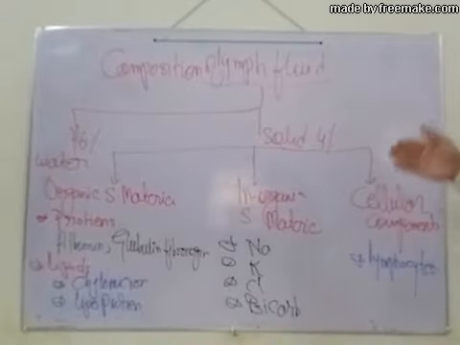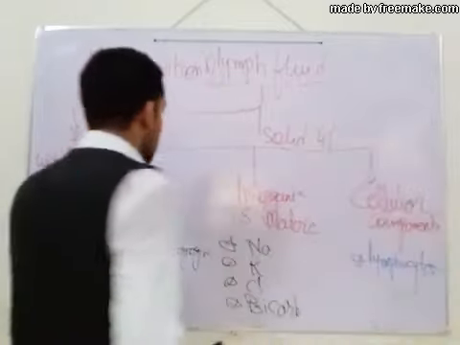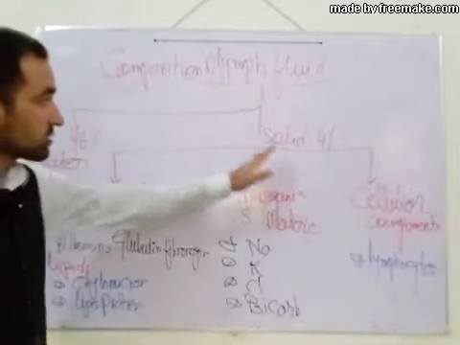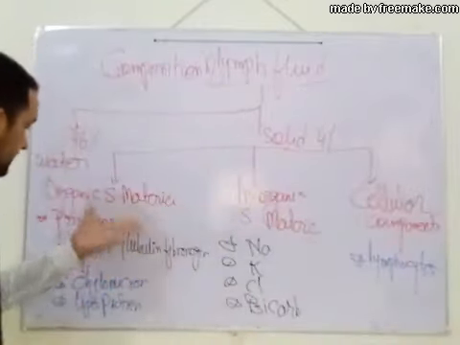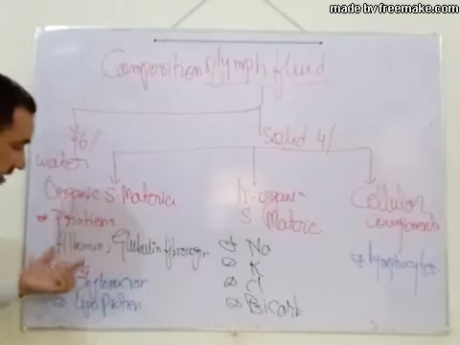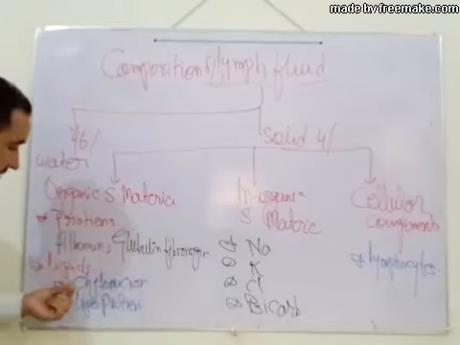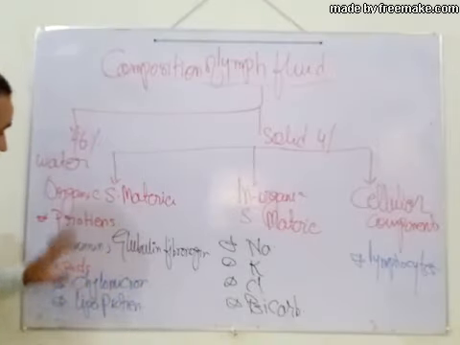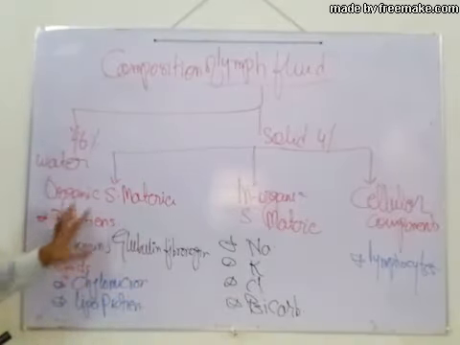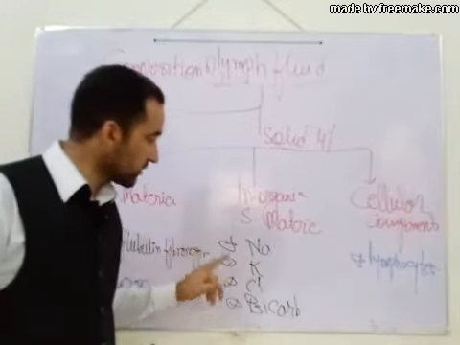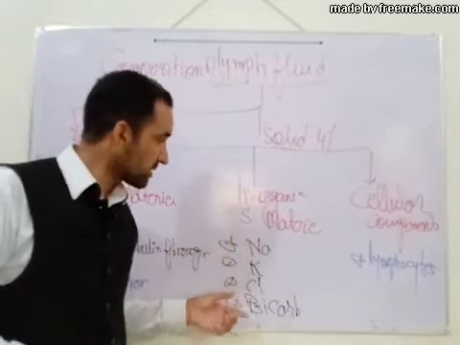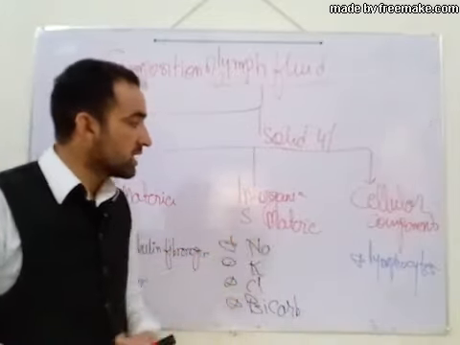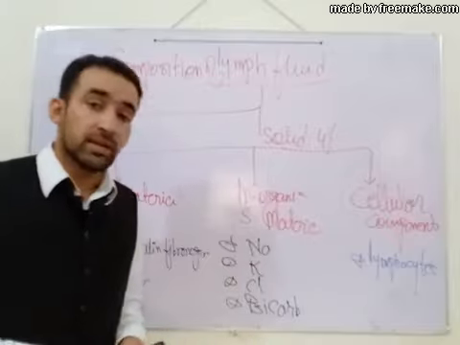So this is the composition of lymph fluid: it is composed of 96% water and 4% solid. Organic materials are protein, albumin, globulin, fibrinogen, lipids, chylomicron, lipoprotein, carbohydrate, glucose, urea, creatinine. The inorganic materials present are sodium, potassium, chlorine and bicarb. And the cellular components are lymphocytes.